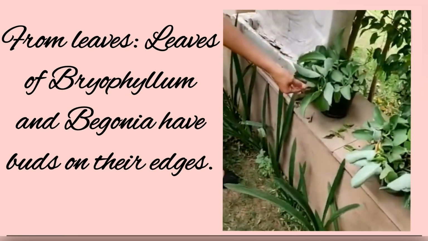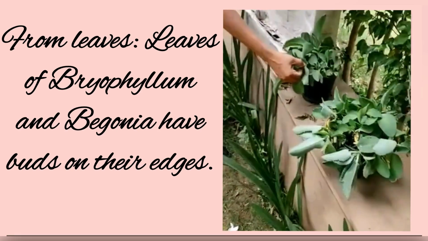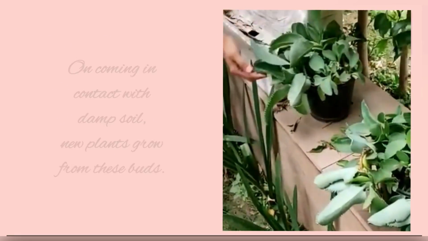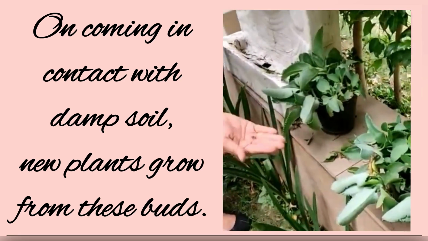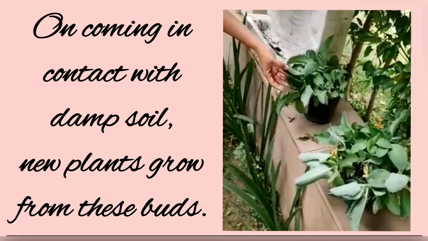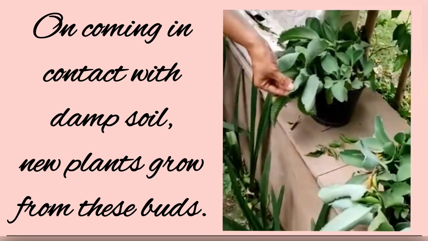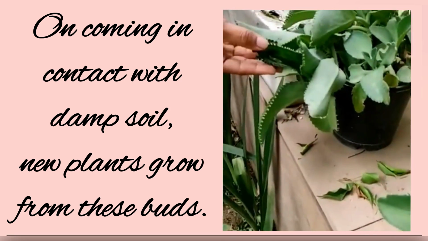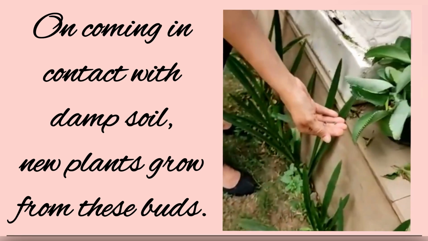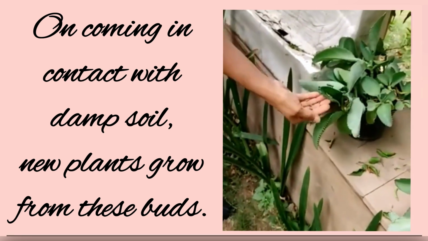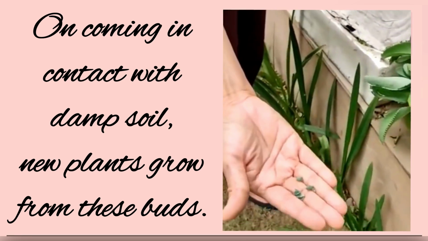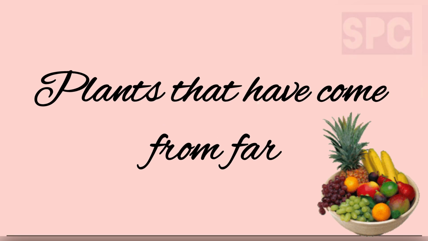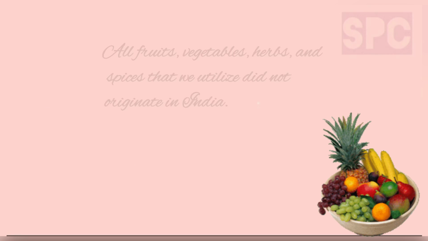Third, vegetative propagation from leaves. Students, leaves of Bryophyllum and Begonia have buds on their edges. On coming in contact with damp soil, new plants grow from these buds. Now students, you can see in this video, taken from my channel Sangeeta's Rain Lily, how these small plants are growing on the edges of the leaves of this Bryophyllum plant. These small plants will fall down and eventually grow as independent plants. Let's move on to our next topic, plants that have come from far.